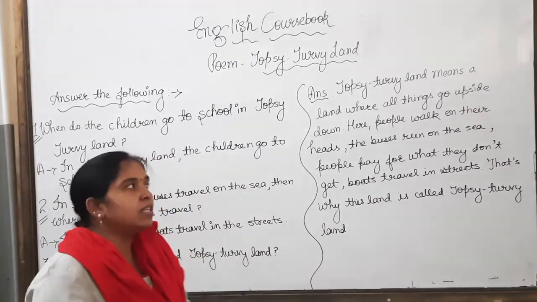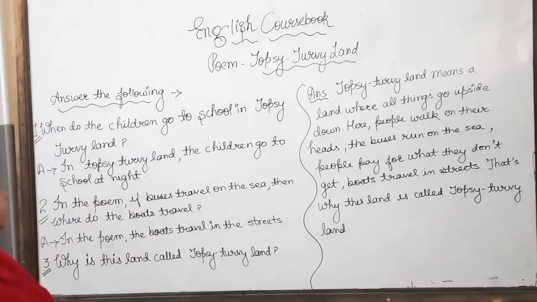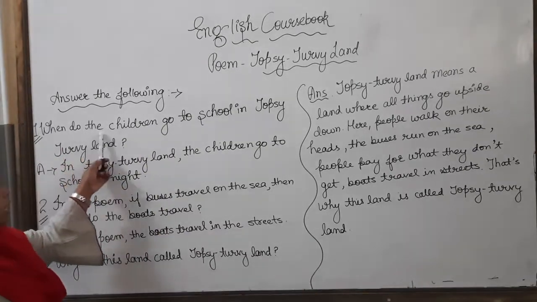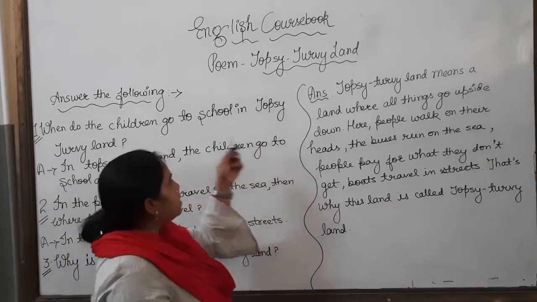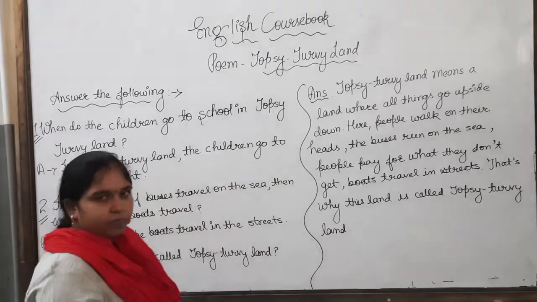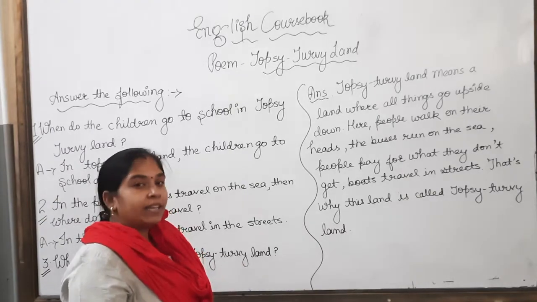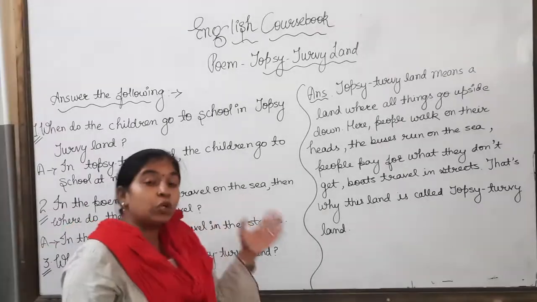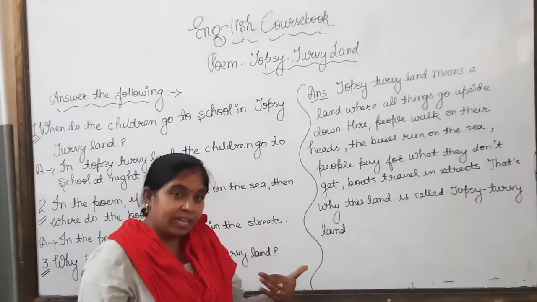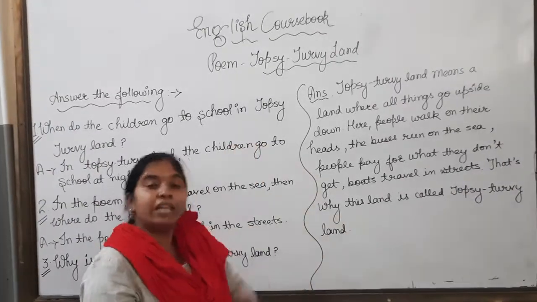Fine, students? So, the first question is, when do the children go to school in Topsy-Turvy Land? We read in the poem that the children go to school at night in this land.